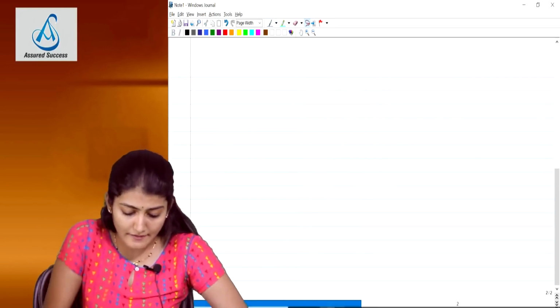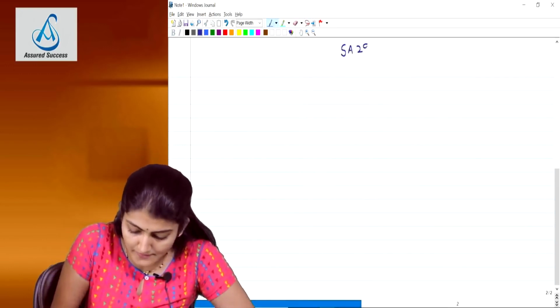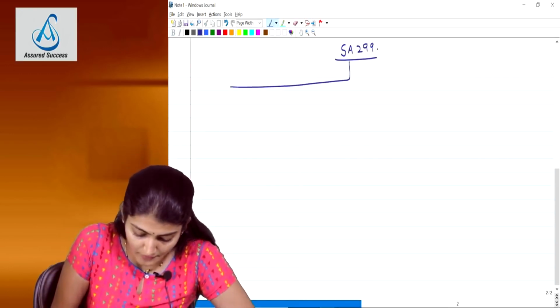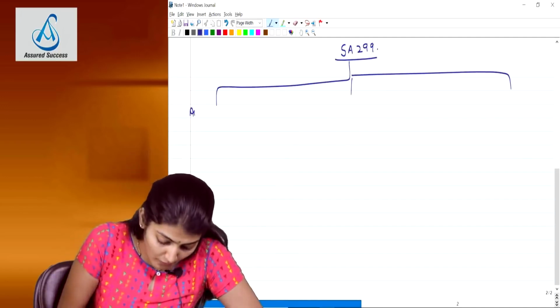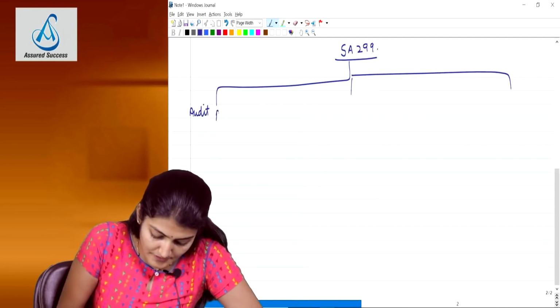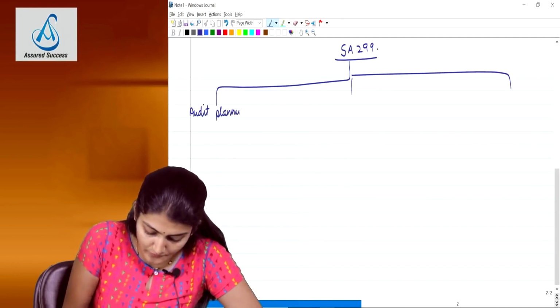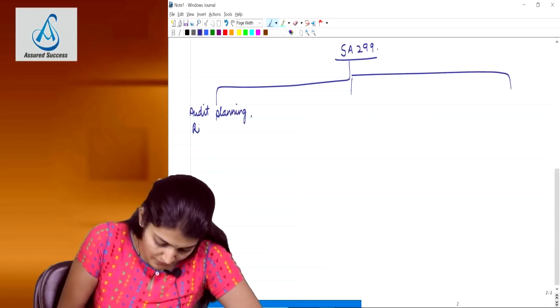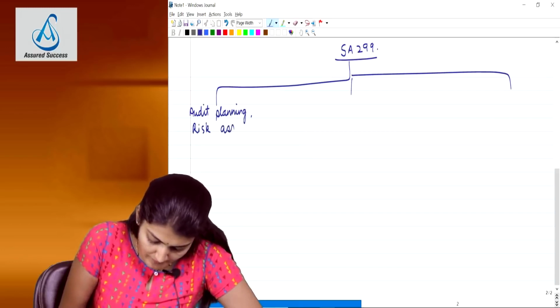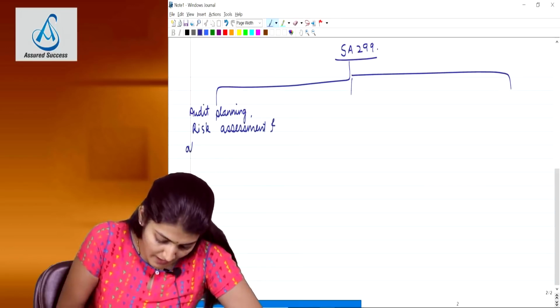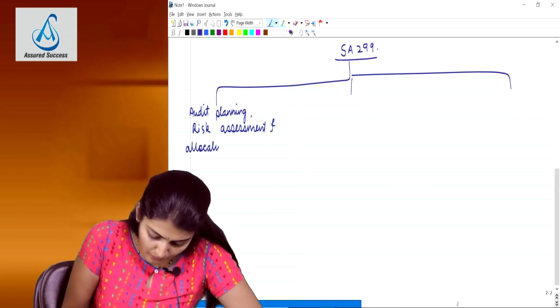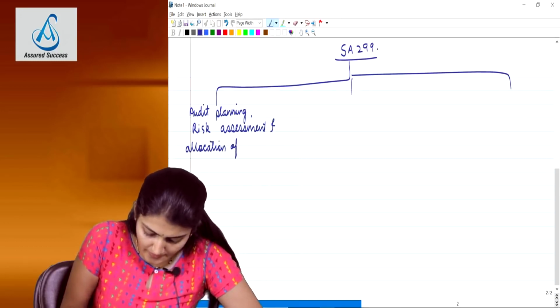Now in SA 299, they are basically discussing three things. The standard has been divided into three parts. One, the audit planning, risk assessment and allocation of work in case of joint audit. The audit planning, risk assessment, because now we talk about the risk based audit approach, and the allocation of work.